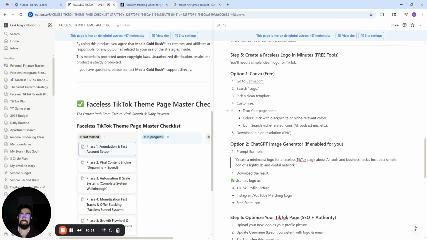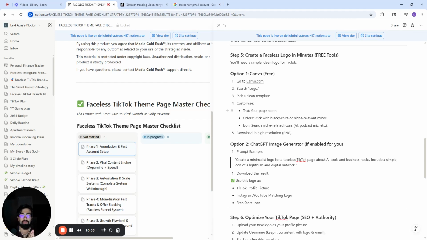This is not a crazy thing you should be spending a lot of time on. It's a priority, but it's not top priority. You literally can go on Canva. This is why when I say you do your research and analyze other profiles, look at their logos and then alter yours a little bit to your own personality, what you want, but take inspiration from what already is out there.